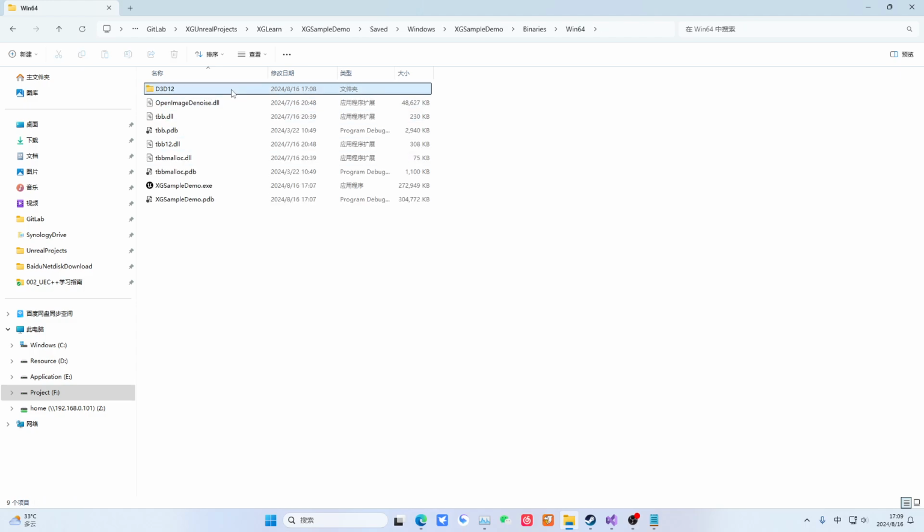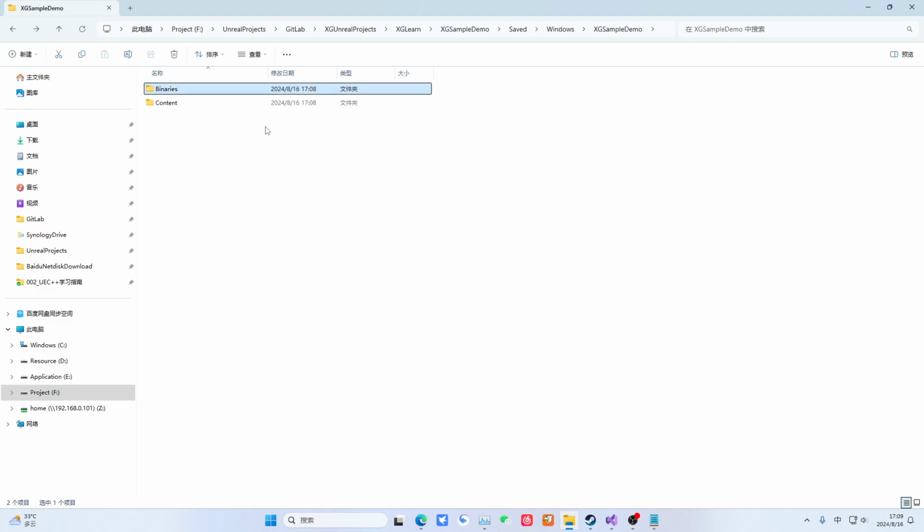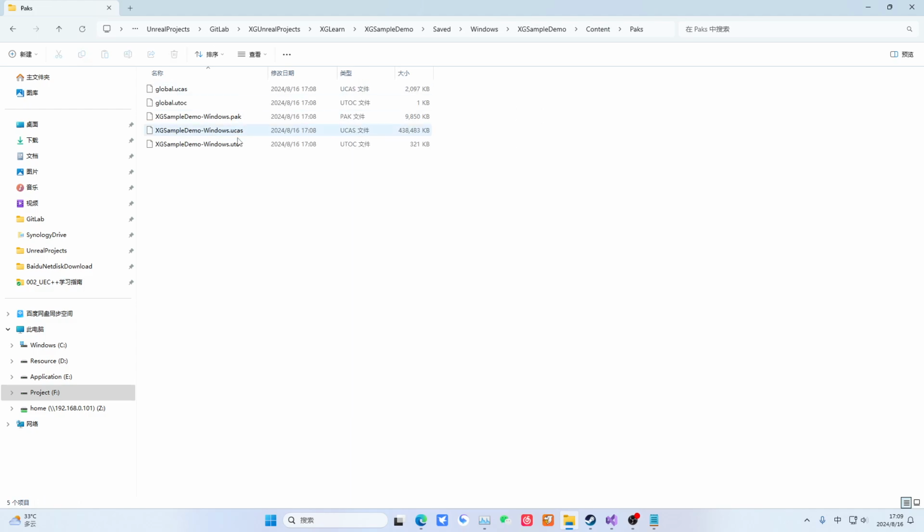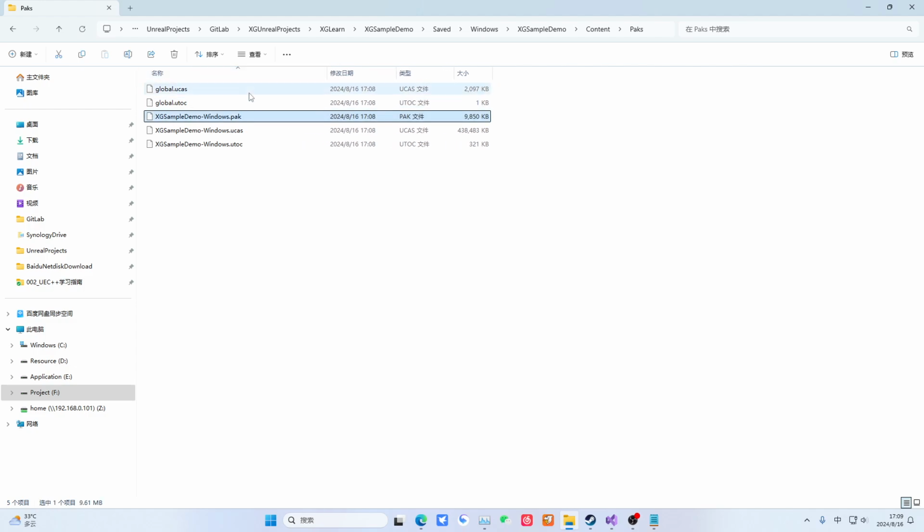Then we manually run. This is our place. You see, this is the structure after packaging. These structures are useful after hot reloading. Sometimes you find missing DLLs after packaging, especially third-party libraries. You can manually consider fixing it. Later, we will explain the standard way to place third-party library DLLs.